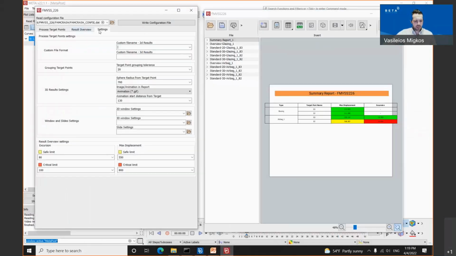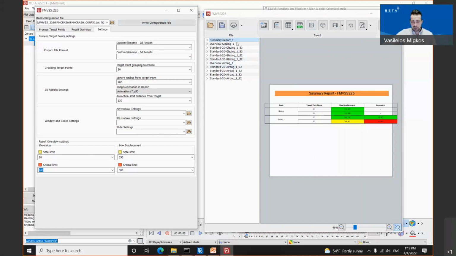If we open up the settings window, as you have seen this previously, we have on the bottom the result overview settings, where we have the excursion tab. The critical limit is marked red for values above 100, and the safe limit is between 80 and 100. Regarding the max displacement, we have safe limits from 550 up to almost 800. Above 800 is the critical limit for the max displacement.